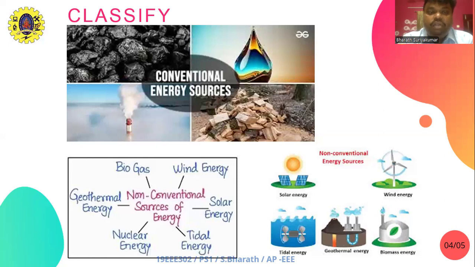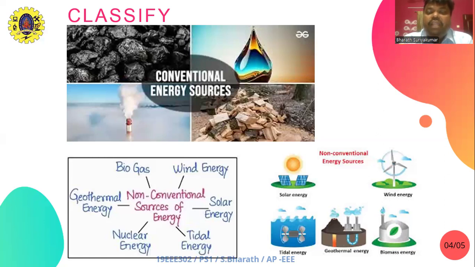Non-conventional energy sources. Non-conventional energy sources include solar energy, tidal energy, wind energy, biogas, geothermal, and nuclear, etc. Solar energy is the energy obtained from the sun in the form of heat or light. Wind energy: air flows can be used to run the turbines. Wind energy is used in windmills, which convert the kinetic energy of the wind into mechanical or electrical energy. Tidal energy: the energy associated with the tides in the oceans that can be converted to electrical energy is called tidal energy.